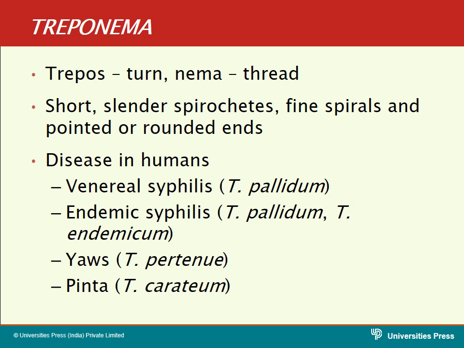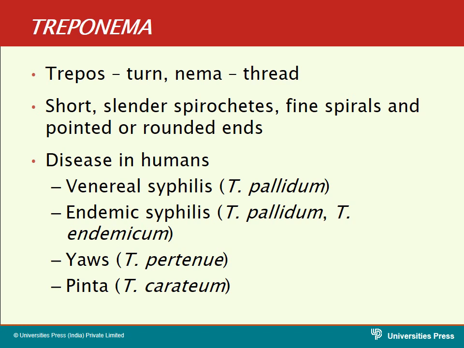What are the various diseases you will come across in Treponema? The diseases include venereal syphilis, endemic syphilis, Yaws, and Pinta. Venereal syphilis is caused by Treponema pallidum, and endemic syphilis is caused by Treponema endemicum and also Treponema pallidum.